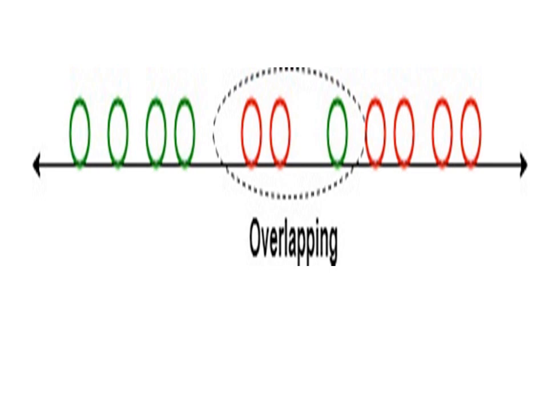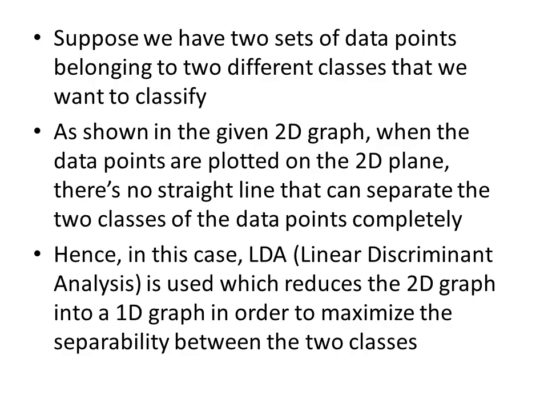See, only one feature is used here in order to classify the data, so overlapping occurs. That means you can see that the one green circle is overlapped with the red circles. So this is called overlapping.